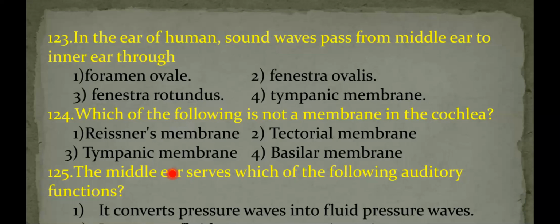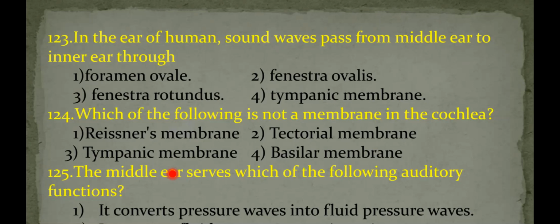We'll see the options. Foramen ovale is the small opening present in the interauricular septum of the human heart during embryonic development. Fenestra ovalis is also called the oval window. So the sound waves from the middle ear to the internal ear enter through the fenestra ovalis. Therefore, the answer is the second option.